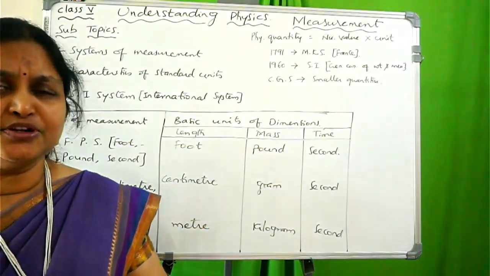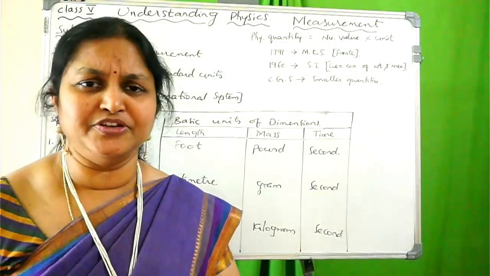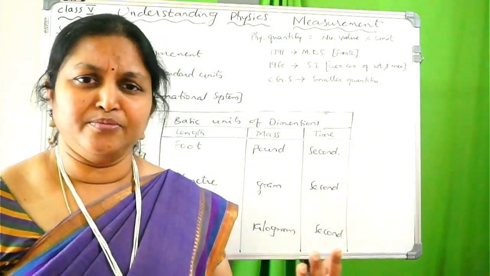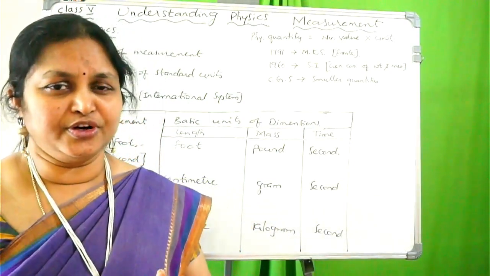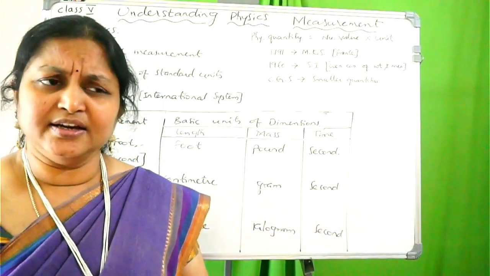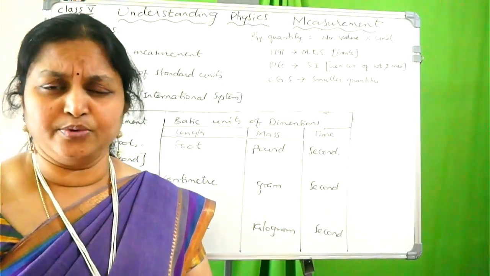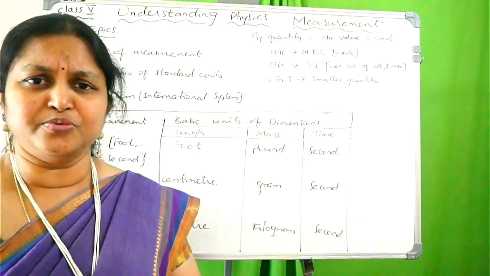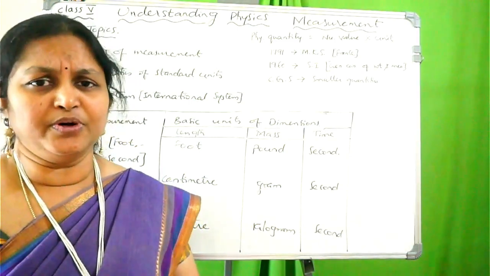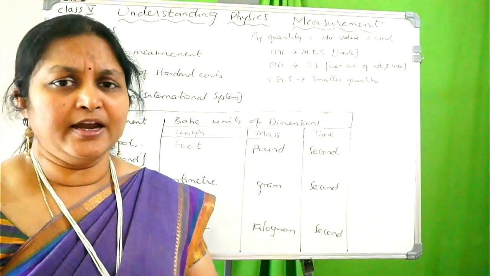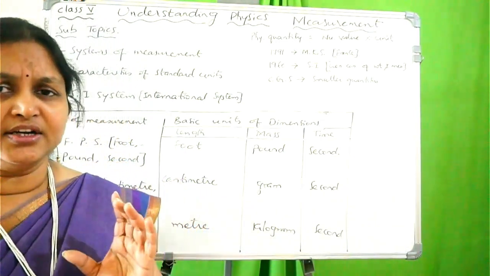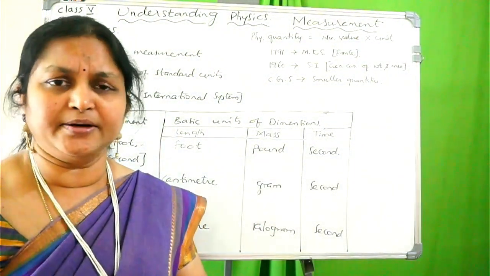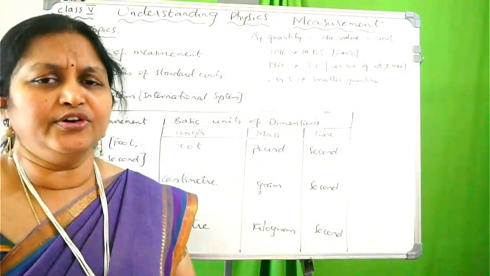This would not give accurate measurements. It varies from person to person. Suppose a person is tall, you will get more length. And if a person is short, you will get very little length. We cannot consider these accurate measurements. But at that time, there was no system of measurement and there were no proper instruments to measure things. That's why people were habituated to follow that. And for measuring mass, they collected different sizes of stones, which is also not a completely correct measurement, but they followed it.